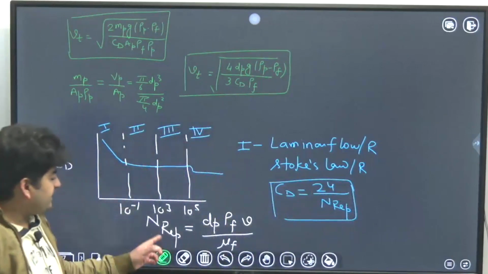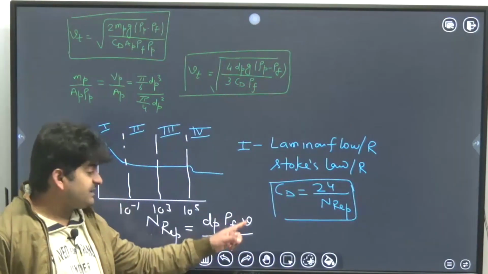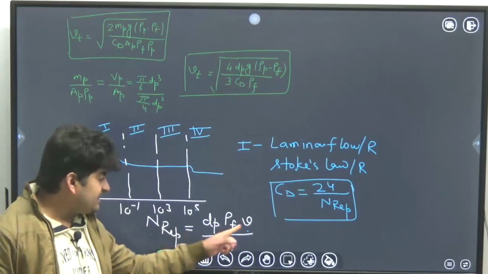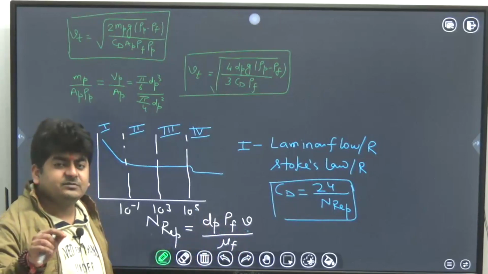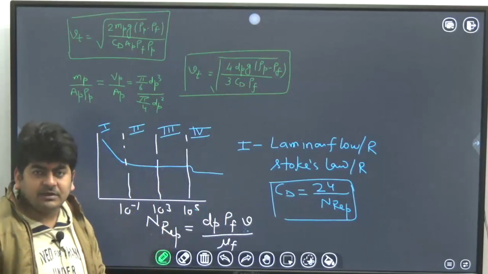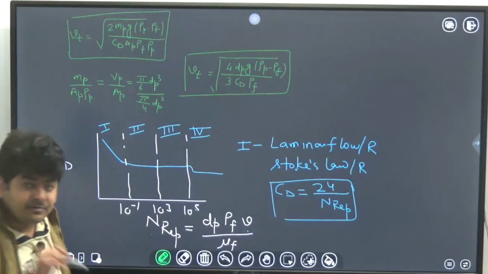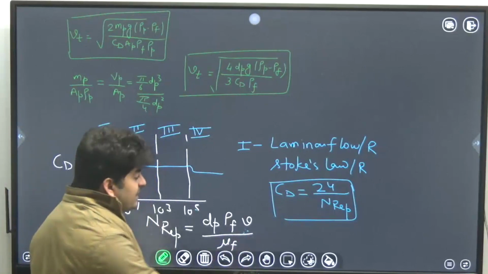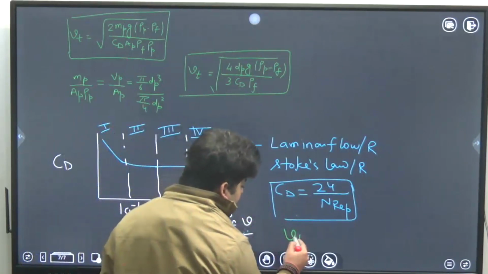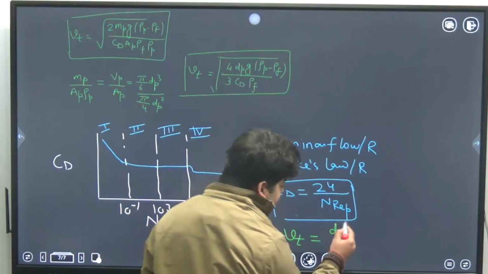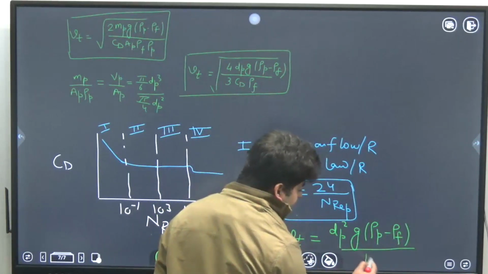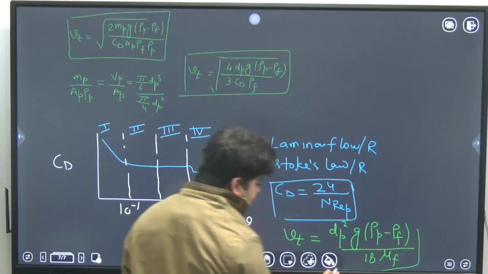NREP is this. So just understand, V is the velocity of particle within the fluid. If particle is moving at terminal velocity, then this V will be equal to Vt. If particle is moving at any other velocity, then this V will be that. So it is the velocity of particle only. So if particle is moving at terminal velocity, this V will become Vt, and when you put this value here, the terminal velocity formula will become like this.